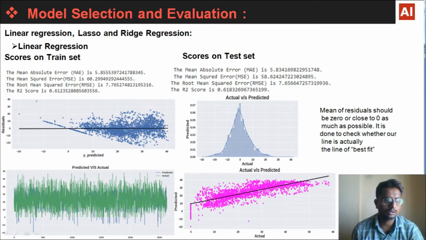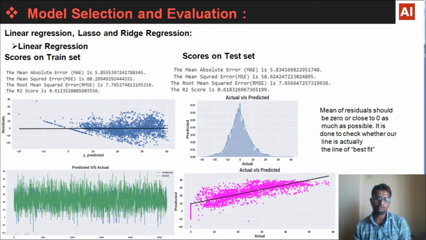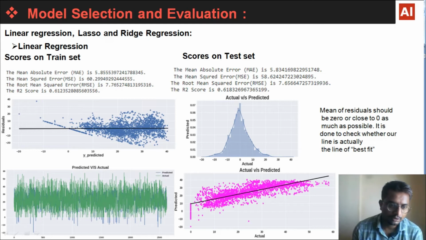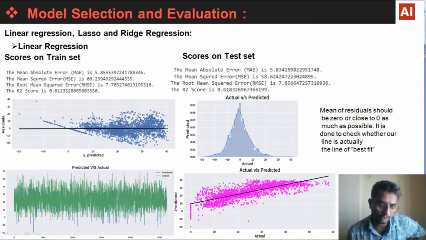Here are the scores on the train set and test set. Here we can see the R2 score is 0.61 on the train set, and on the test set it is 0.61. It is almost similar. Thus we can say our model performed very well. And these are the graphs. This residual graph with respect to y predicted shows homoscedasticity. So here we can see there is no heteroscedasticity, so this is good.